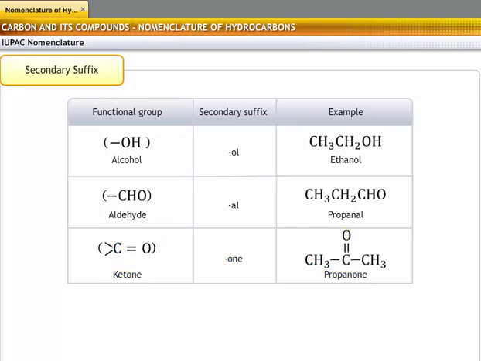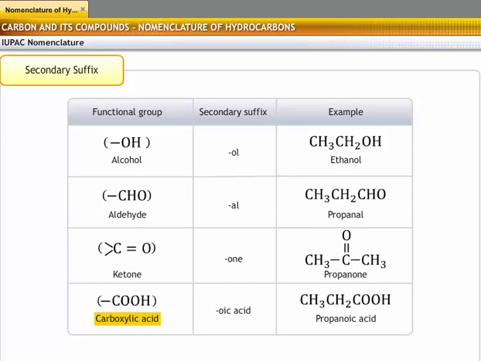Now, let's write the IUPAC name of a carboxylic acid. As per the given table, the molecule contains 3 carbon atoms. Therefore, the root word should be "prop", and as it is saturated, the primary suffix should be "ane". However, there is a functional group COOH, which means you need to use a secondary suffix. Remove the "e" from alkane and add the secondary suffix "oic acid". Therefore, the IUPAC name is propanoic acid.